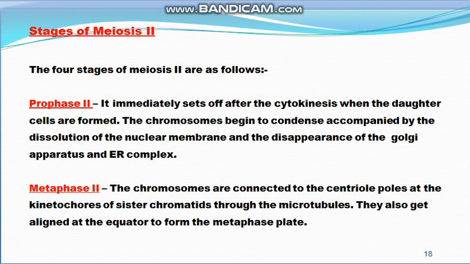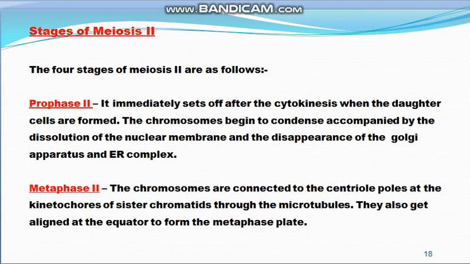Next comes meiosis second, and this meiosis second is just like mitosis, and there are four stages of meiosis second. Number one is prophase second, and it immediately sets off after the cytokinesis when the daughter cells are formed and the chromosomes begin to condense, accompanied by the dissolution of the nuclear membrane and disappearance of the Golgi apparatus and endoplasmic reticulum complex.